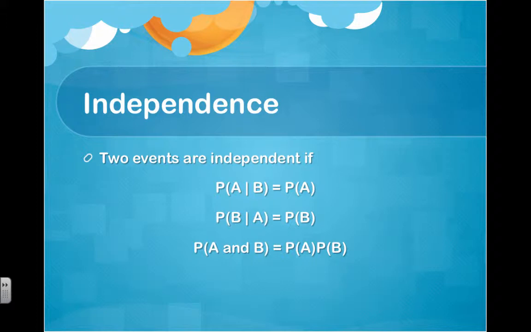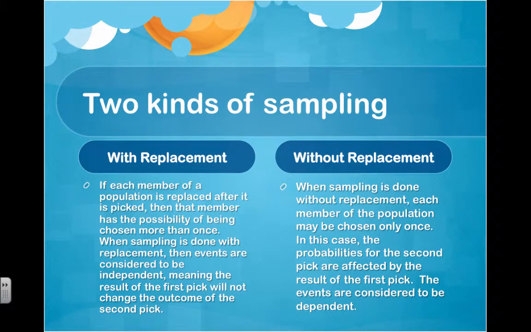When we talk about independence, we need to talk about two kinds of sampling. The first is the idea of sampling with replacement. When we sample with replacement, it means we pull something from the set and then we put it back before we draw again. That would be like using a deck of cards. If you pull out the ace of hearts, you would put it back in the deck, shuffle again, and then pull cards again. If you pull without replacement, that would mean you take your deck of cards, pull the ace of hearts, put the ace of hearts aside, and then pick from the remaining 51 cards.